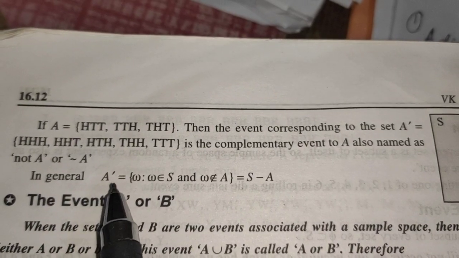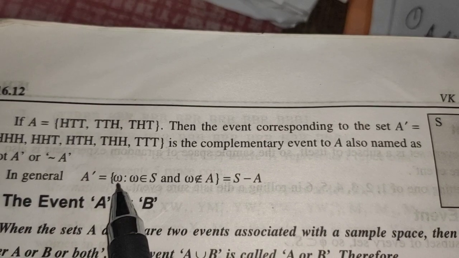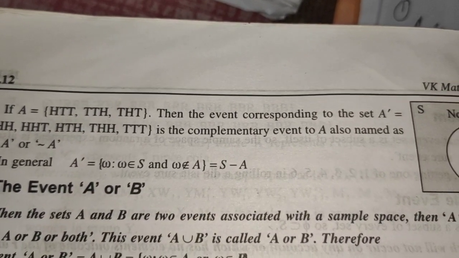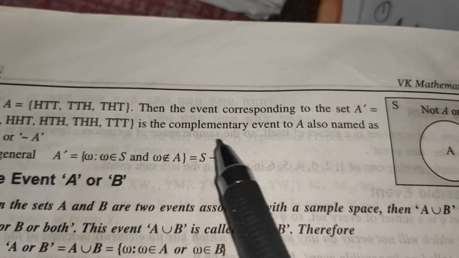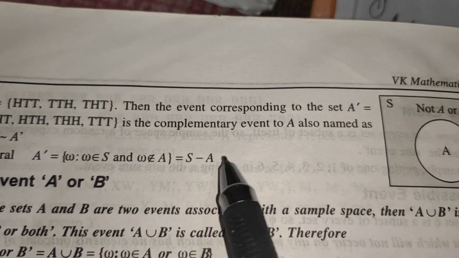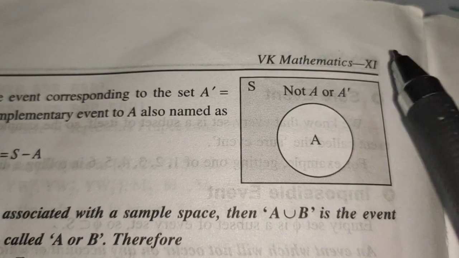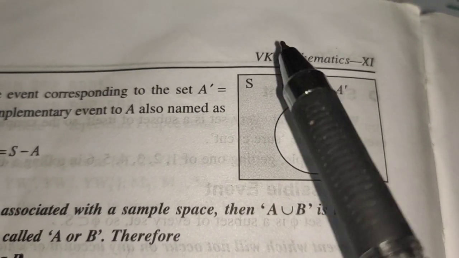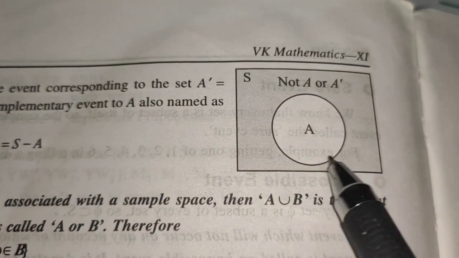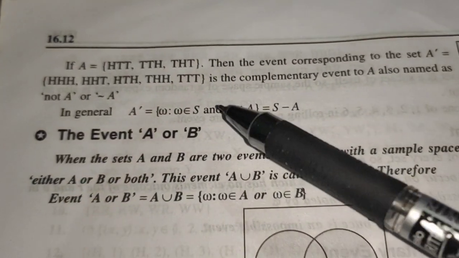In general, A dash, in set theory we define it as: suppose W, such that W belongs to the sample space and W does not belong to A. So when we have to describe A dash, we apply the theory of difference from set theory. What is the theory of difference of set theory? Suppose this is your set A and this is your S. S consists of set A and not set A, both. Then the outside part is your not A or complementary of A. This is the first case.